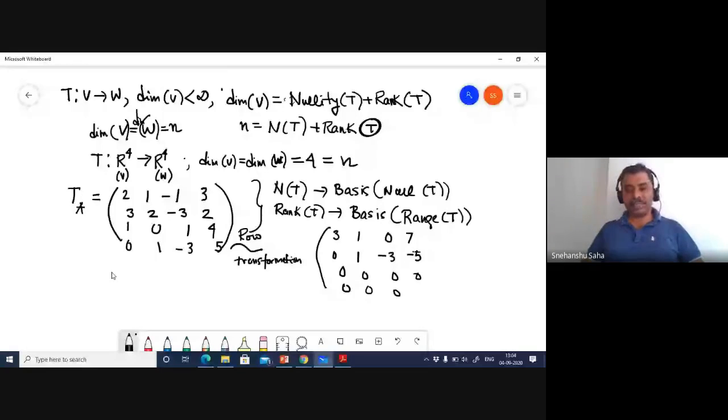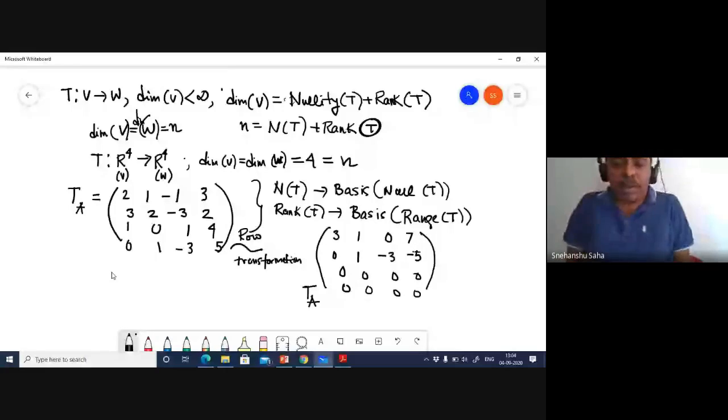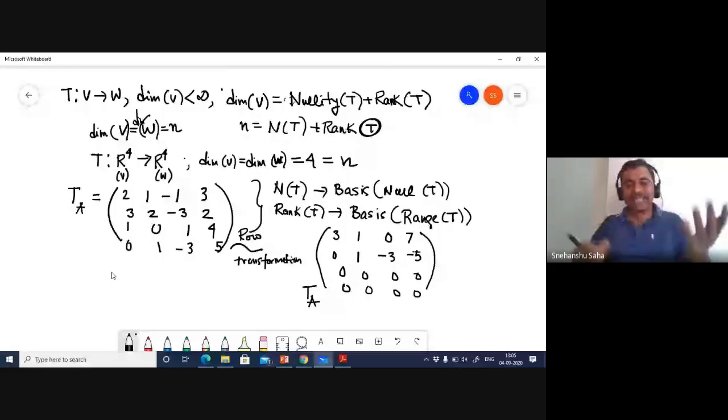So this is nothing but the same matrix T of A under elementary row operations. You know that under elementary row operations, the inherent properties of the matrix don't change. Now what is the rank of this matrix? 2, right? It's easy to see because it has only 2 linearly independent rows. So I can straight away write the rank of this matrix or the linear transformation as 2. Now all I need to do is to verify that the nullity, or the dimension of the null space, is also 2.